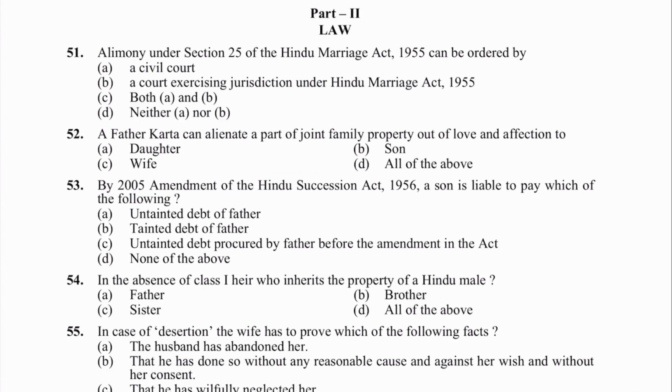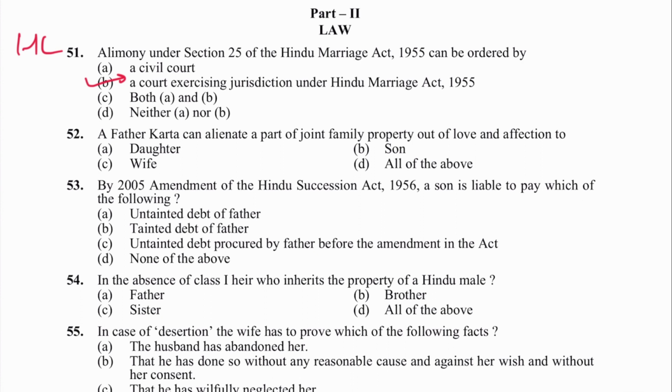तो फ्रेंड्स ये था पार्ट 1. अब नेक्स्ट स्टार्ट होता है पार्ट 2, लॉ, 150 क्वेश्चंस. Starts with Hindu Law. Question number 51. Alimony under 25 can be ordered by civil court, court exercising jurisdiction under Hindu Marriage Act, both A and B. इसका आंसर रहेगा court exercising jurisdiction under Hindu Marriage Act, B is the answer.